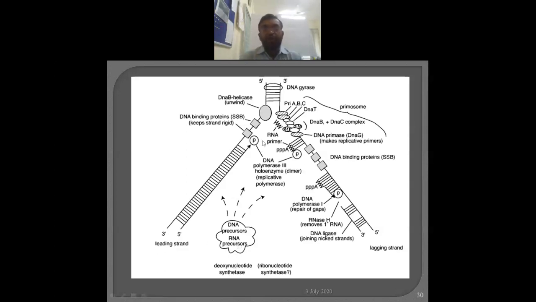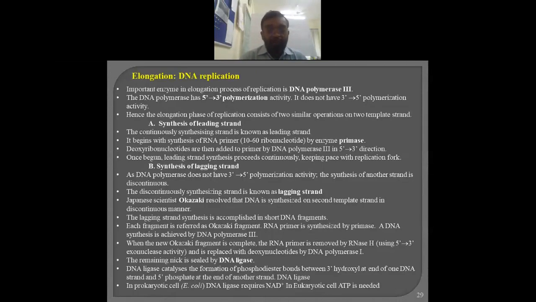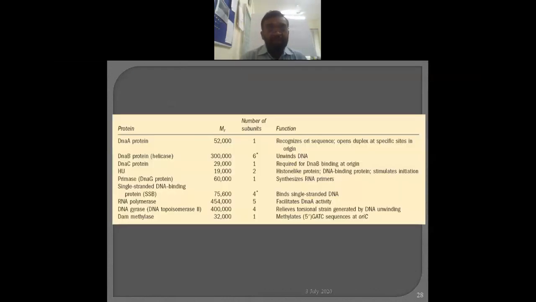It is a much longer process, but the same system: helicase keeps unwinding, and topoisomerase DNA gyrase is also responsible for making cuts. In that way the replication fork, or this whole assembly, is referred to as a replisome, and it goes forward with a higher speed in the direction. Then these are the proteins which are involved.